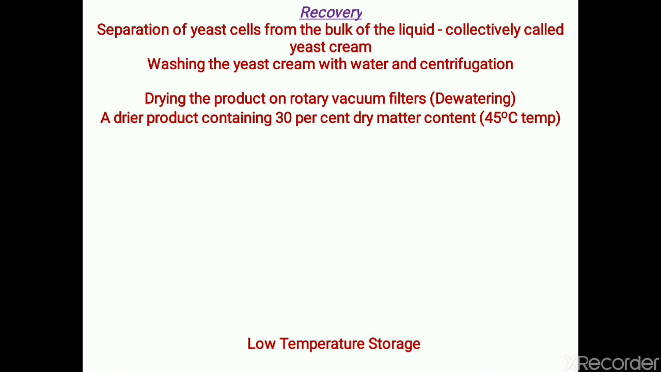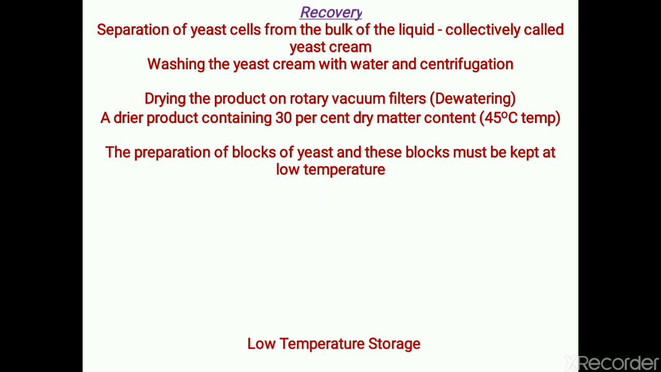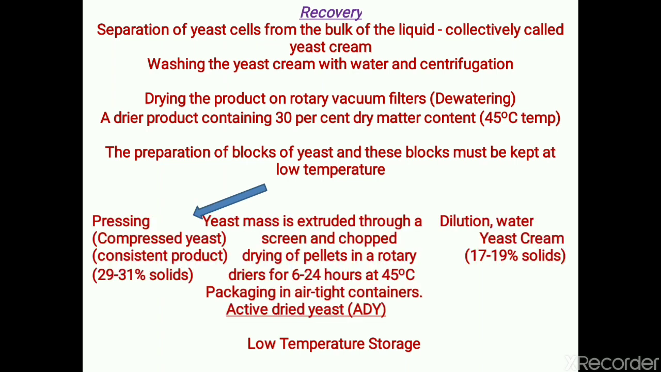A drier product containing 30% dry matter content can be obtained at a drying temperature of 45 degrees Celsius. Then blocks of the yeast are prepared, and these blocks can be stored at low temperature. This yeast preparation can be further pressed for the separation of water, which will give a consistent product having a percentage of solids of 29 to 31%. It will be called compressed yeast.